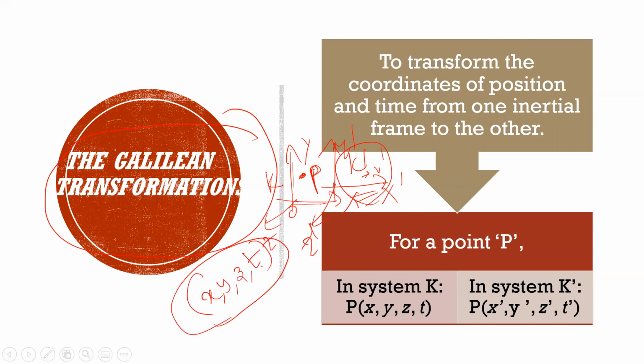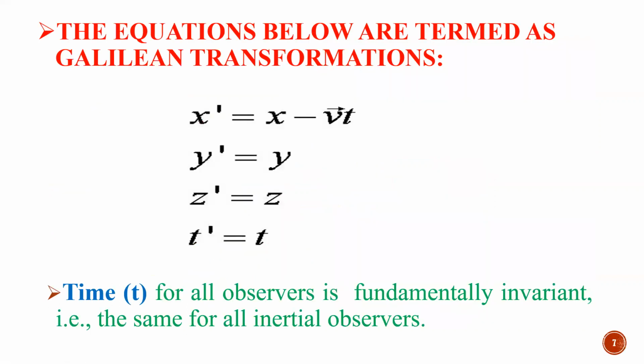Now let me go into detail. These equations are termed Galilean transformations, where the axes are moving with constant velocity in the x direction and parallel to the frame, and we have this equation. Why? How did I get this first equation? Let me draw here and show you.